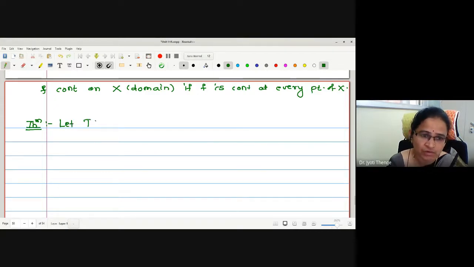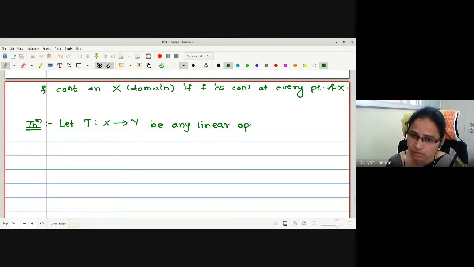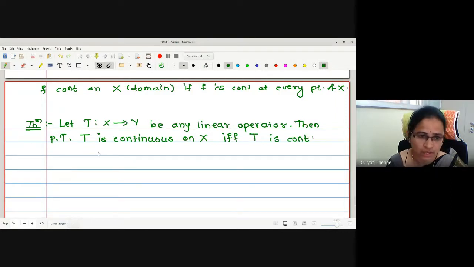Let T from X to Y be any linear operator. Then prove that capital T is continuous on X if and only if T is continuous at any single point of X.